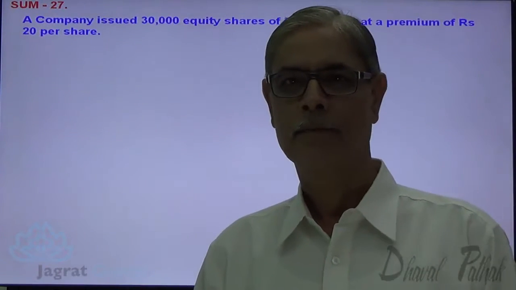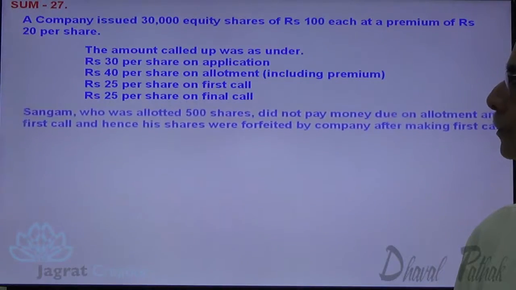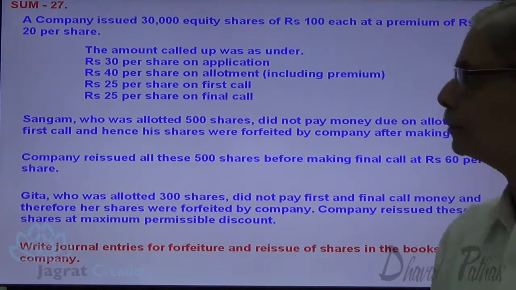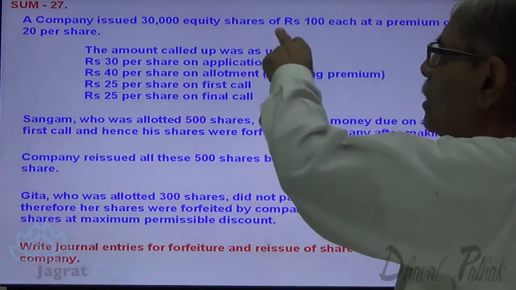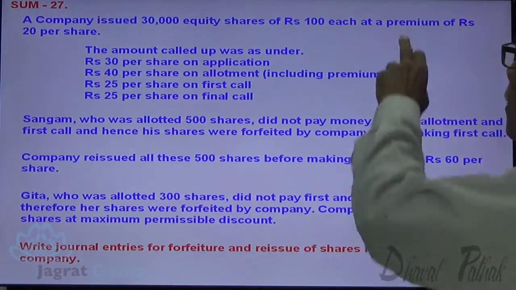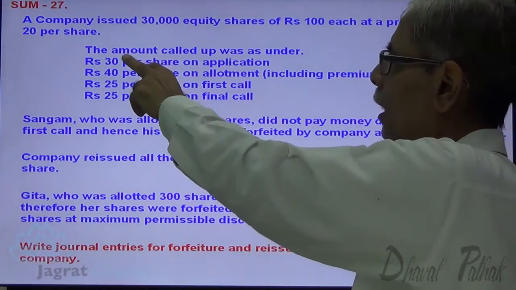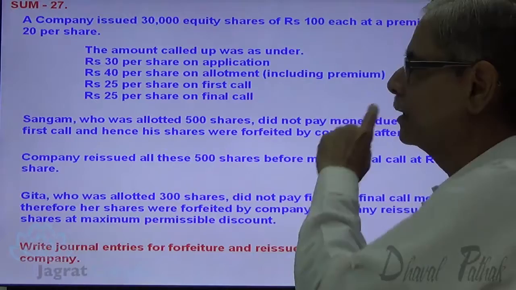Now I want to start with one sum on share capital transactions. Observe the sum on the screen. A company issued 30,000 equity shares of rupees 100 each at a premium of rupees 20 per share. Amount called up was as under.